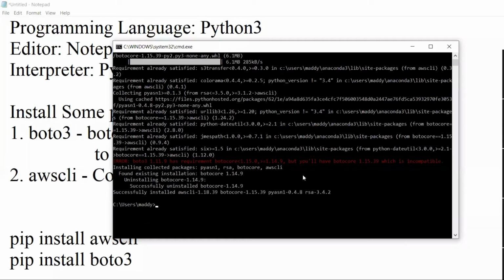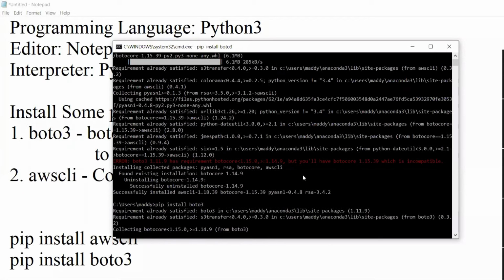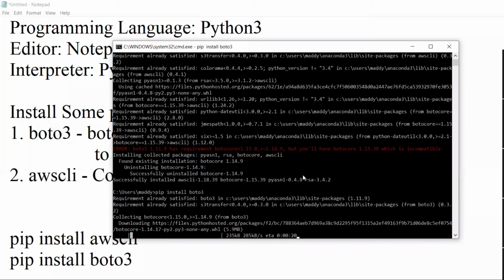Let's install the second package also, which is pip install boto3. These two packages have to be installed on your local machine. Then only from your local machine can you access AWS resources. Not only Rekognition: if you want to access any kind of resource, you need to create a user in IAM and give a permission policy there according to the application context.